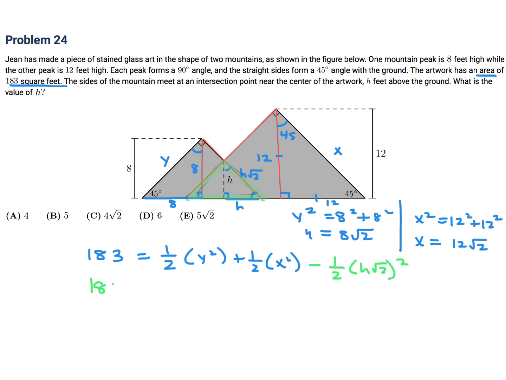So this looks like to me, y squared is 64 times 2, so this is going to be just 64. X squared is 144 times 2, so that's going to just be 144, and that's just going to be 8 squared. So when you do this math, 8 squared is 25, and therefore h is 5, and therefore B is the answer to number 24.